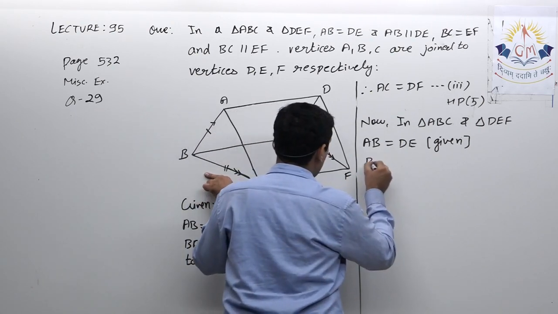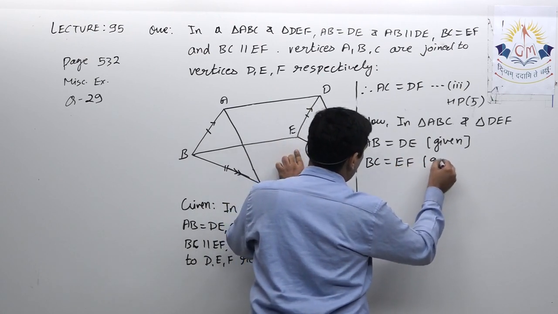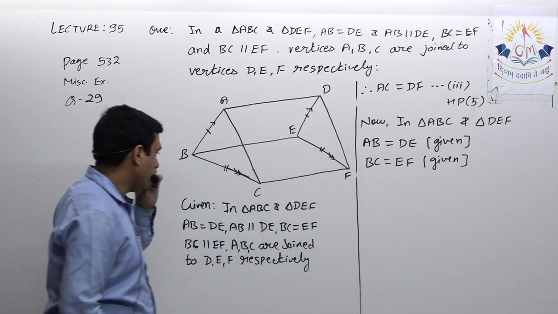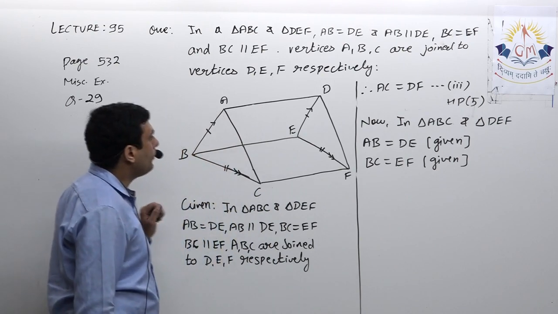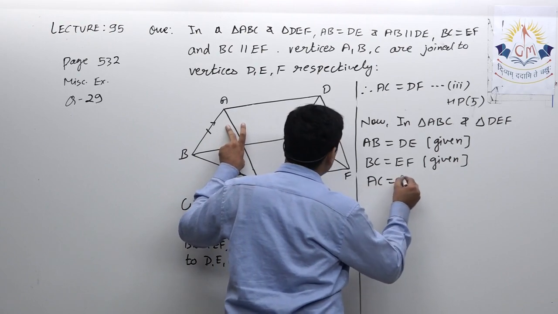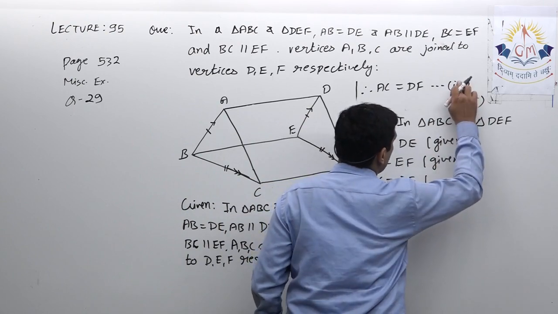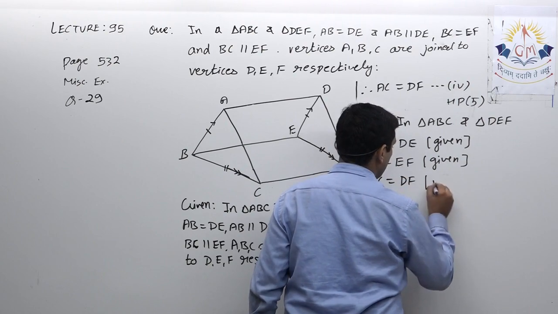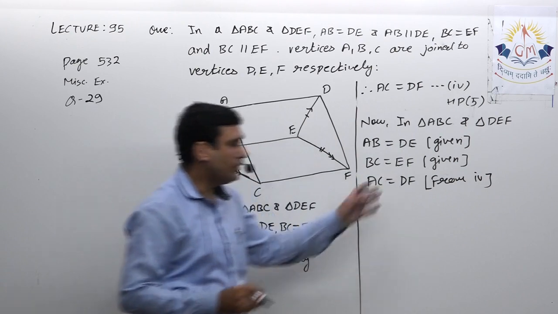Then BC is equal to EF, that is again given. Now AC is equal to DF, that we proved from the fourth. So here the triangles are congruent by side side side.